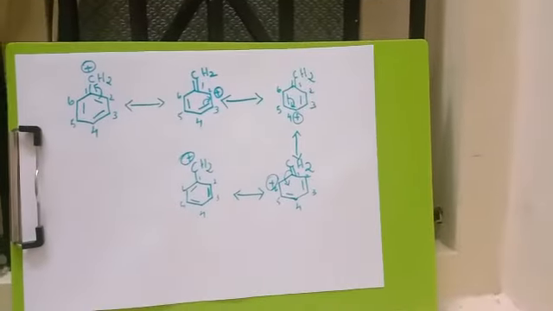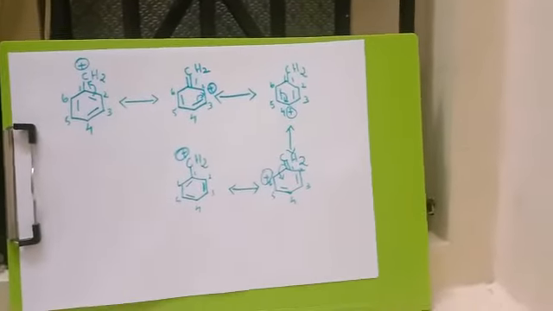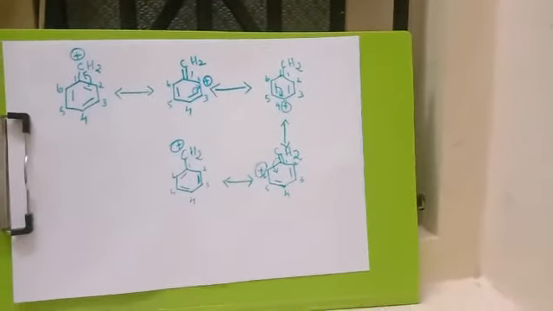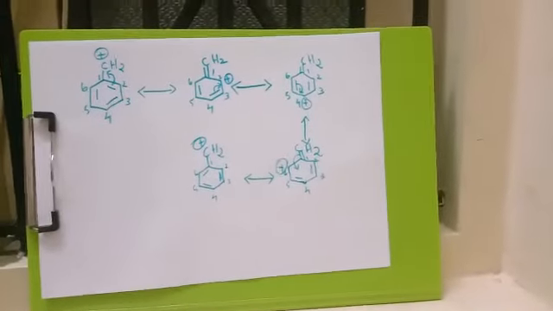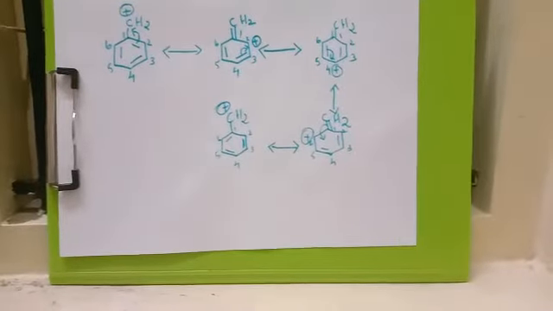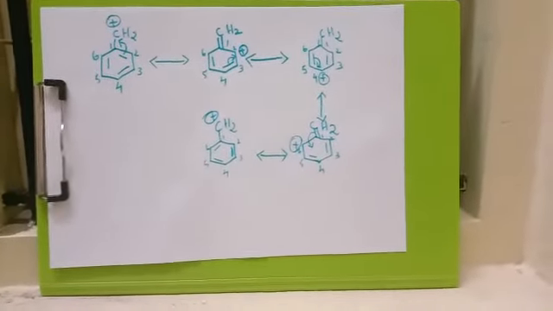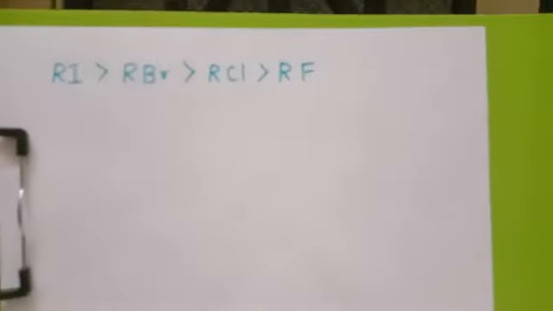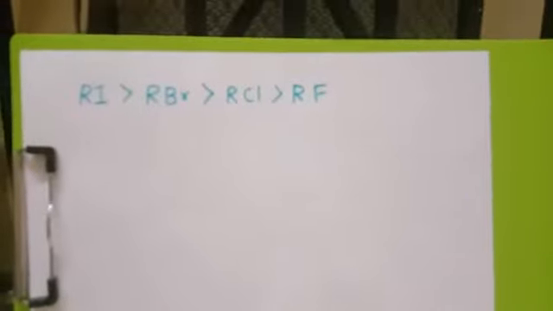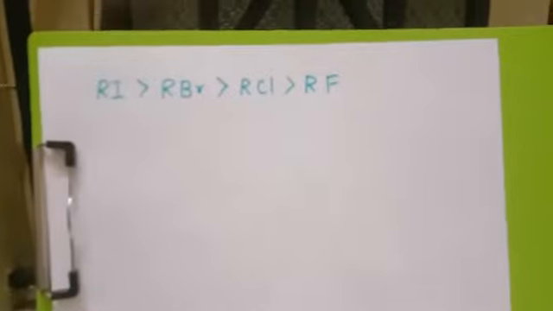From this we say benzylic halide shows high reactivity towards SN1 reaction mechanism because the carbocation thus formed gets stabilized through resonance. Next, in the case of alkyl halides, the order of reactivity of the halides is RI is greater than RBr, which is greater than RCl, which is greater than RF, because the larger the size of the halogen atom, the easier it is to substitute the nucleophile.